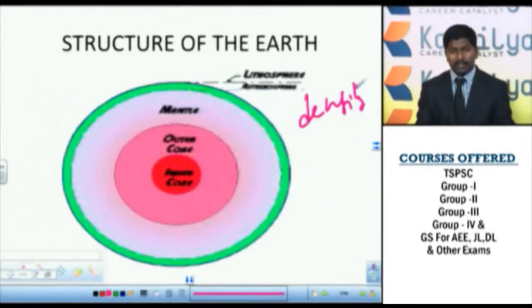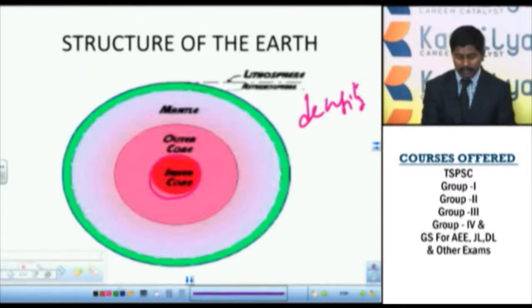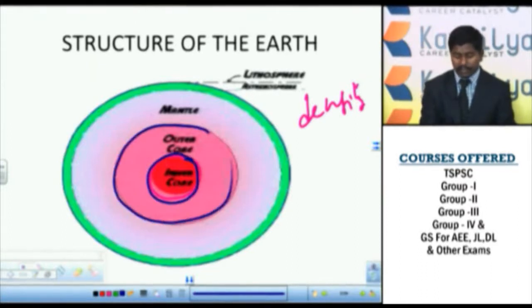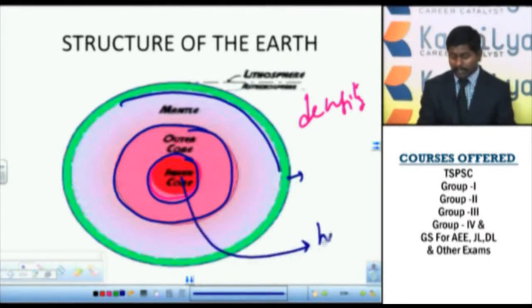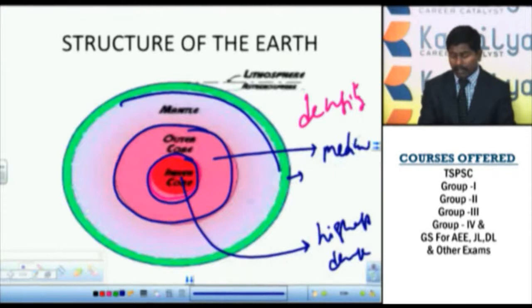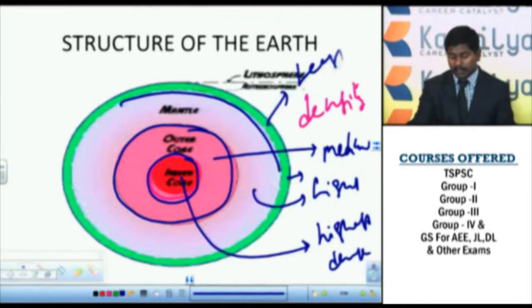So when the different materials were accrued inside the earth, there were some metallic material, mineral material, gaseous material and water vapor. All these materials got differentiated according to their densities. So here the most dense material gets concentrated, then here the medium dense material gets concentrated, then the light dense material gets concentrated here, and finally here the very least dense material gets concentrated. So this is the part where the highest dense material gets concentrated, and it is the area where the medium dense material gets concentrated, and it is the area where the light dense material, and it is the place where the least dense material gets concentrated.